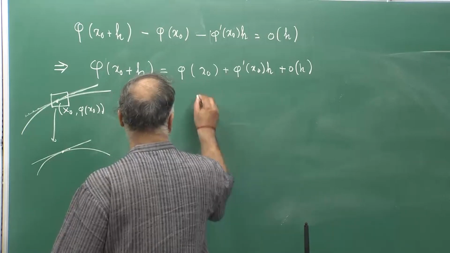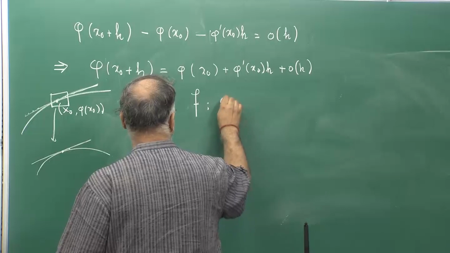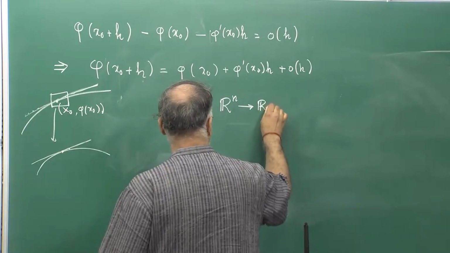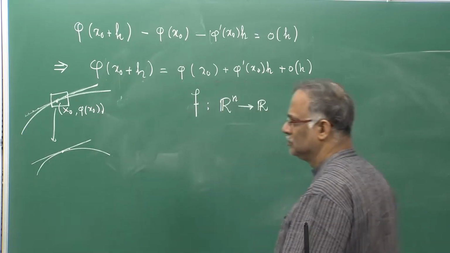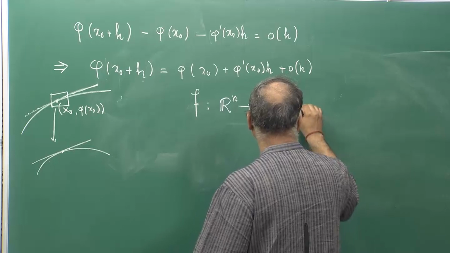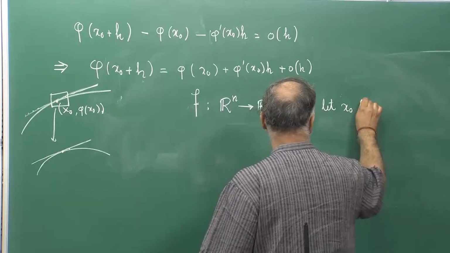Now, I will say take a function f from Rn to R, and let x0 be a given point.